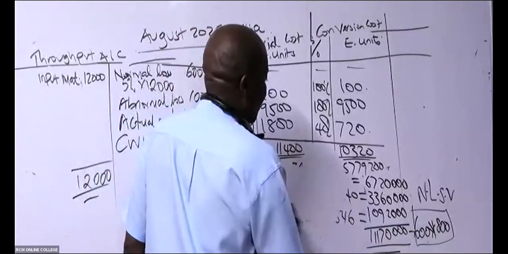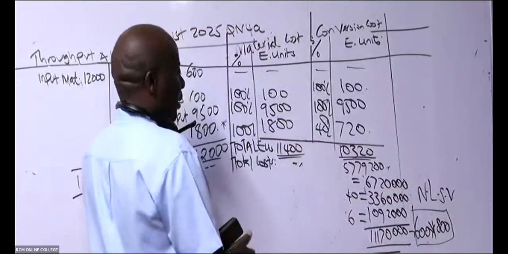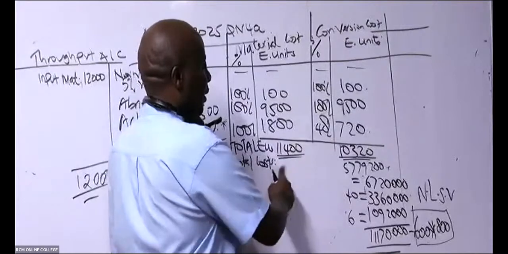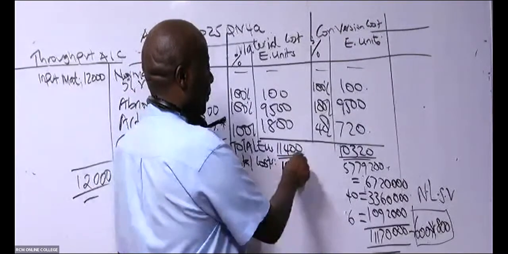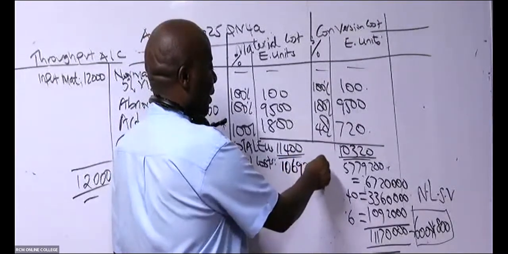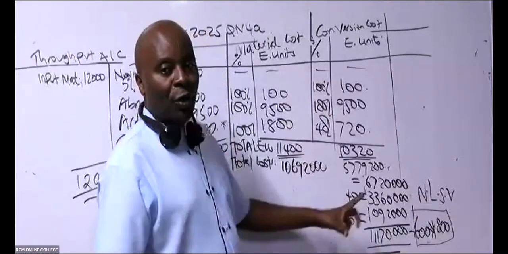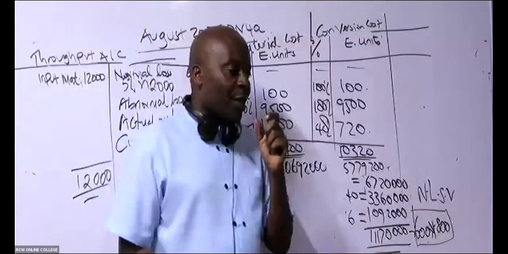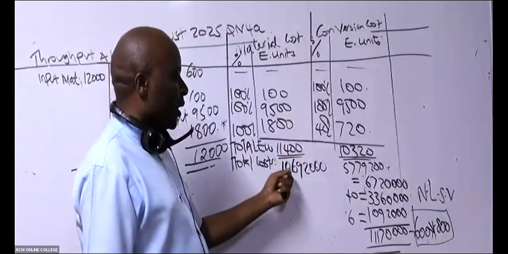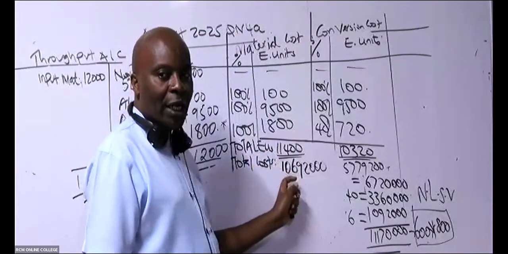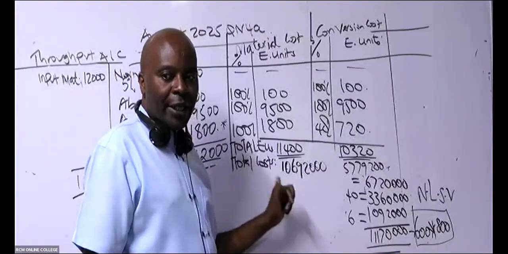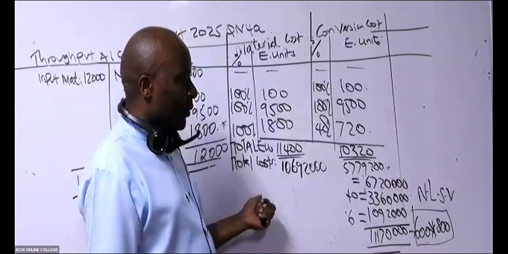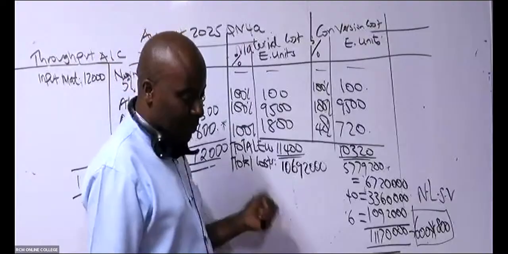The net material cost is 10,692,000. Remember, we have gotten our normal material cost. What maybe could be confusing to you is that in our normal class, we were writing this 11,170 here, and then we said less normal loss. It is the same thing.